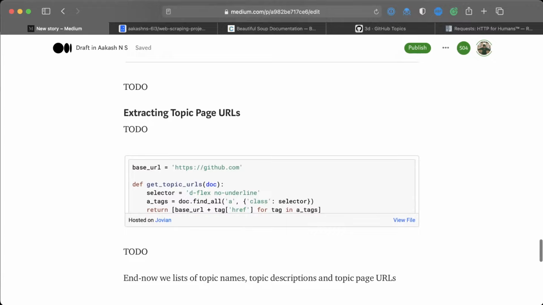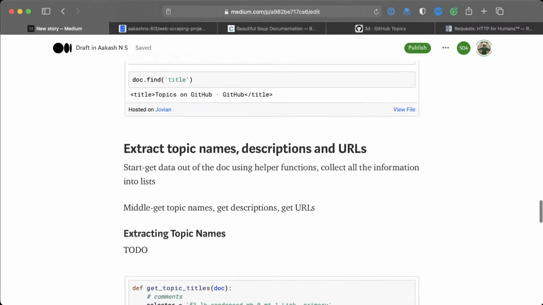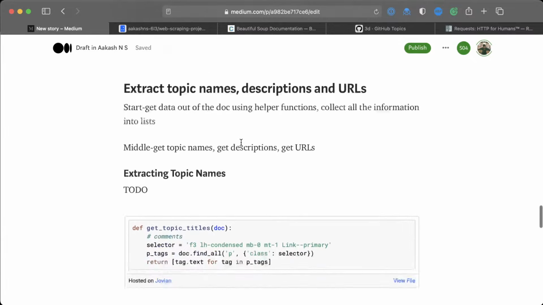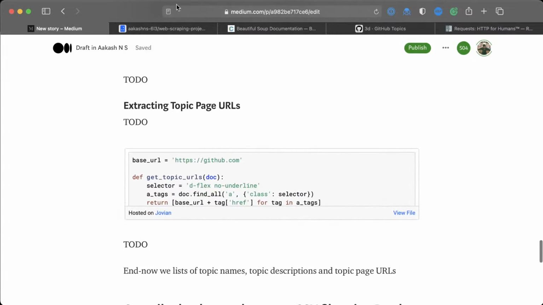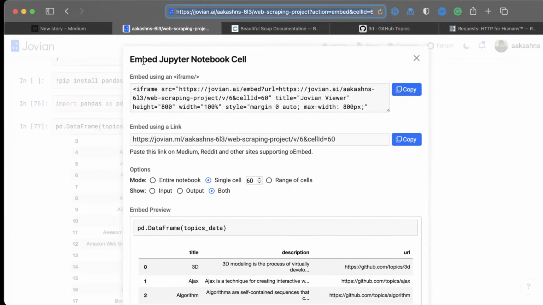Okay, so I will leave it as an exercise for you to fill out these sections, which is the extract topic names and descriptions. Here you have 3 subsections to fill out. You can go through this code. What we'll do is we will share this link with you. Let me share that right now.